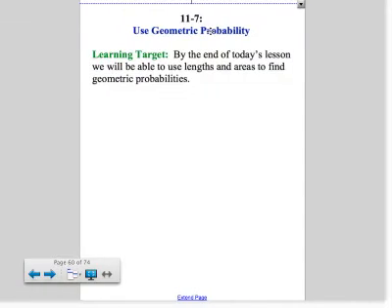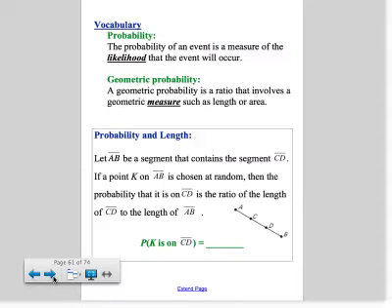Section 11.7, we're going to look at geometric probability, and this is going to relate very closely with the areas that we've talked about so far in this chapter. First of all, probability in general is the likelihood that an event will occur. So what is the probability that you'll win the lottery? Obviously not very good, otherwise everybody would play it. Well, everybody does play it, and most people don't win. Very few people win the lottery.